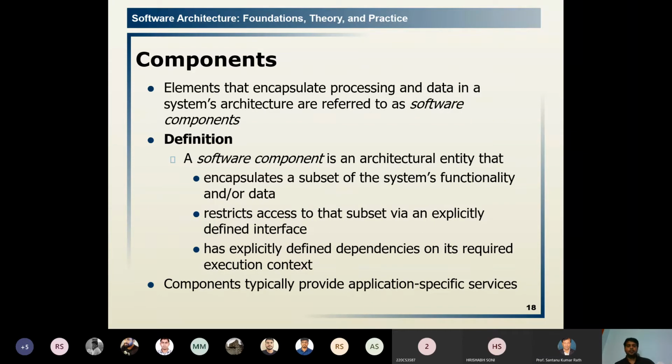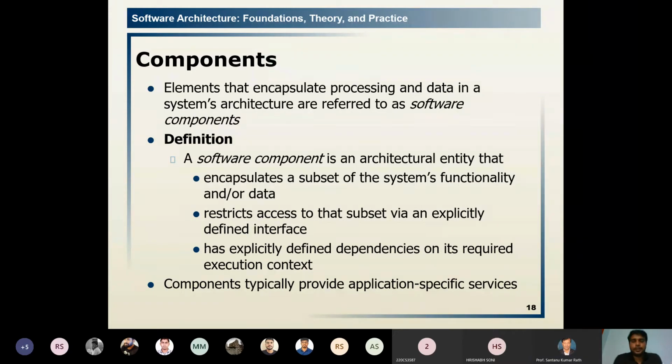So each component has some access port that restricts access to the subset by an explicitly defined interface. It doesn't give any access for the connection arbitrarily. It has explicitly defined dependencies on its required execution context.